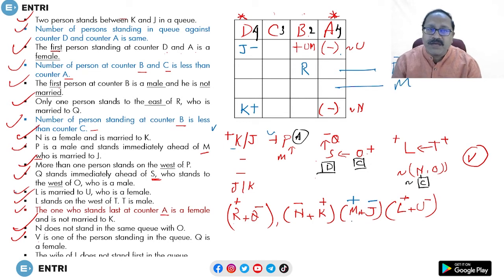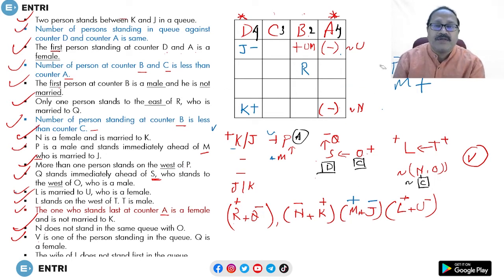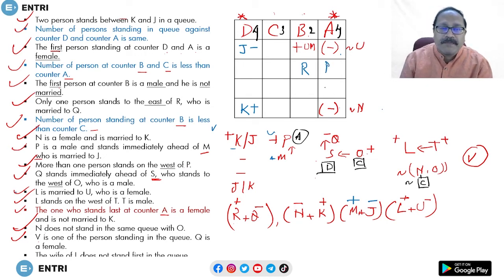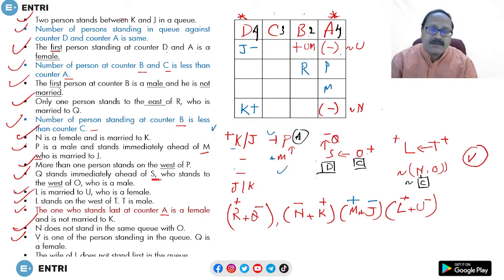But what is M's gender? M is male. So M cannot be over here. M cannot come in the fourth position because a female must come in the fourth position. And we know that P is male and M is also male. So where should P and M come? They should come in A2 and A3. So this is where P and M go. This is done. Okay. So this part is done.